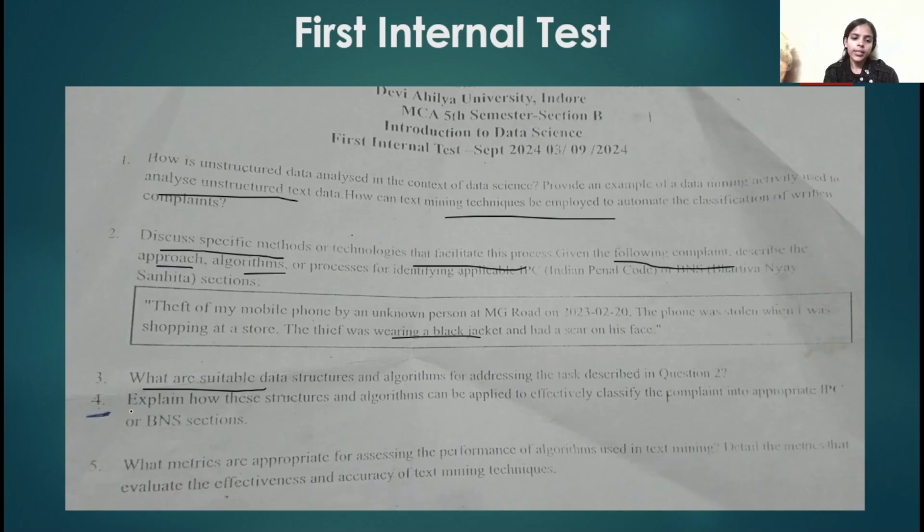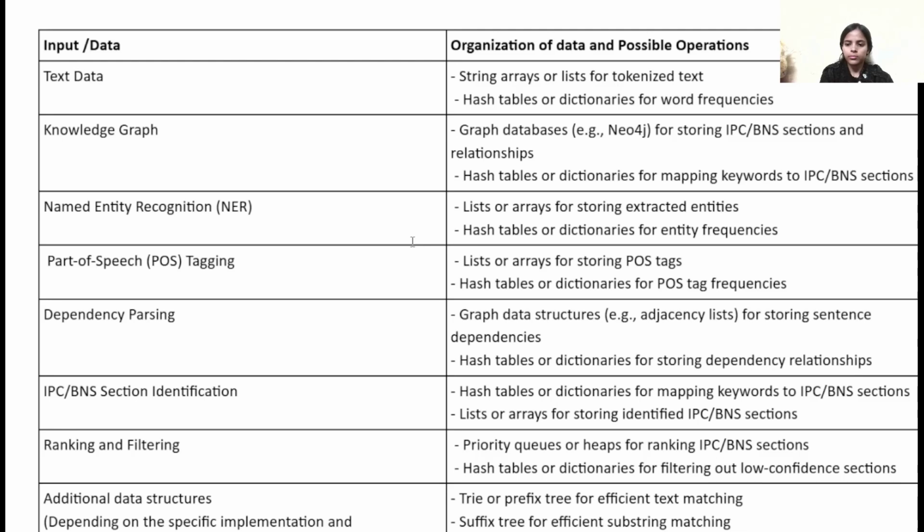Now, our fourth question is: explain how these structures and algorithms can be applied to effectively classify the complaint into the appropriate IPC or BNS section. Now let's see how these data structures and algorithms can be applied effectively to classify or identify the complaint.